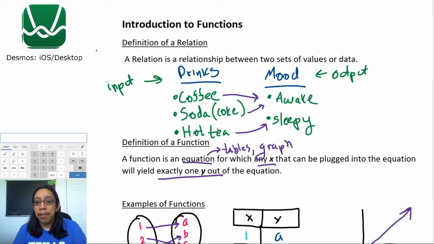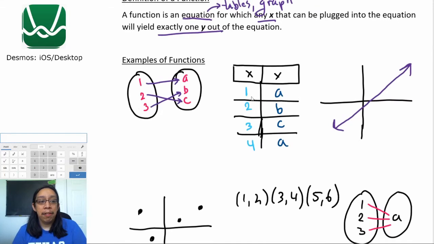So in our first example, we have here what we call a mapping. It looks similar to what we did before with our relation example. Basically, in a mapping, the first group is always going to be x, and the second group is always going to be y. Or you can also think of it as this is going to be your input. And this is going to be your output.